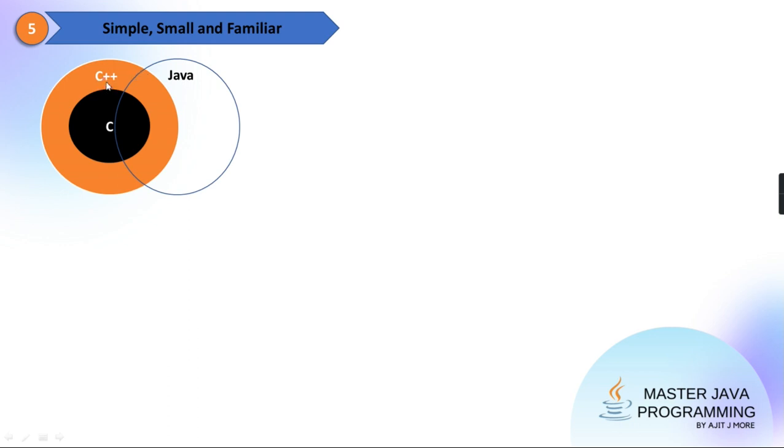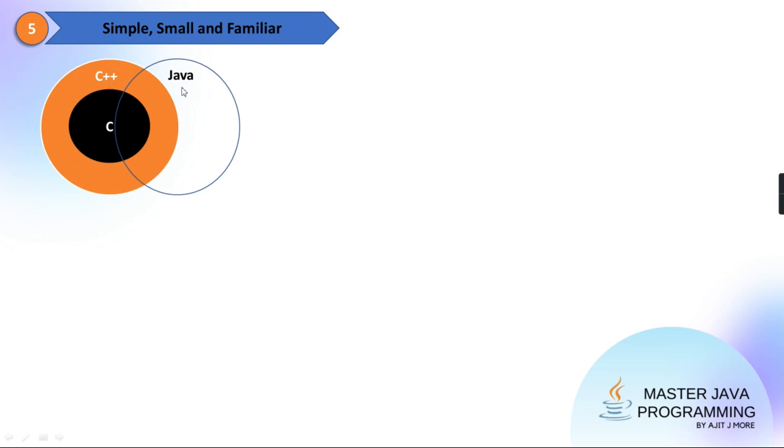As they have created it as a simplified form of C++, we can say it is simple. Small, because unwanted things they have not kept. All the unwanted things they have deleted. And familiar, because programmers already knew C++.